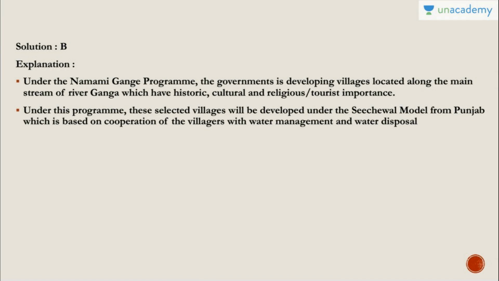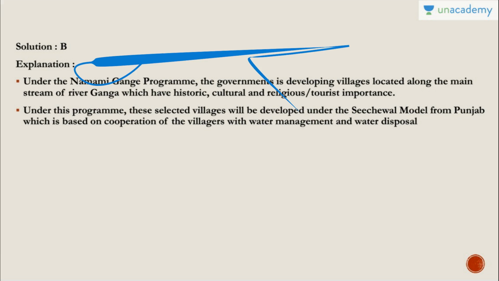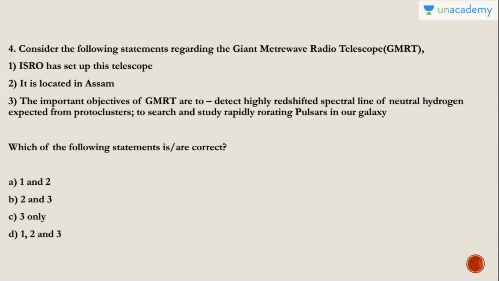So let's see. Under the Namami Ganga program, the government is developing villages located along the main stream of the river Ganga, which have historic, cultural and religious or tourist importance. So that is why this program has been there. And under this program, these selected villages will be developed under the CHSL model from Punjab, which is based on cooperation of the villagers with water management and water disposal. So answer is B.